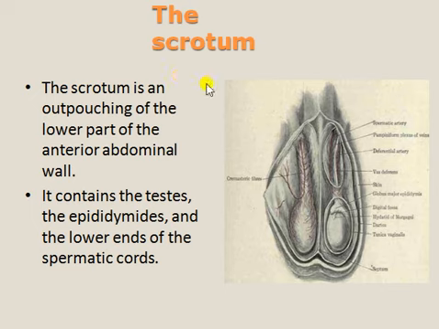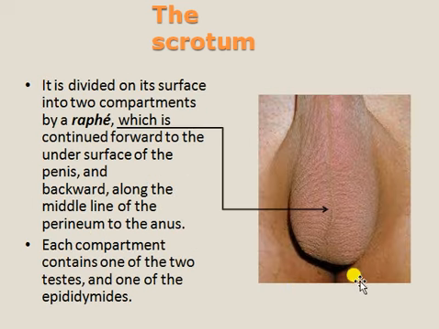Come to the scrotum. The scrotum is an outpouching of the lower part of the anterior abdominal wall. In that pouch the testis is present, with the epididymis and also the lower ends of the spermatic cords. So this is the scrotum.